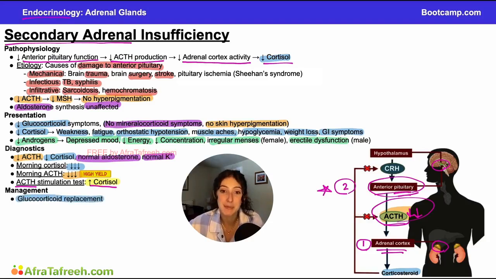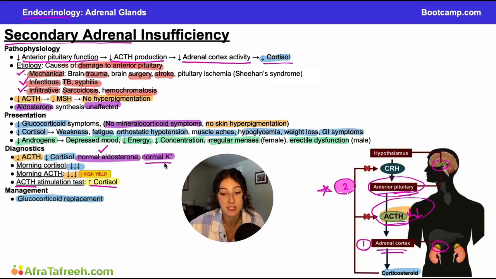So to quickly recap what we talked about in this video, secondary adrenal insufficiency is going to occur at the level of the anterior pituitary. It's going to result from anything that can damage the pituitary, like mechanical damage, ischemic damage, infectious damage, or infiltrative damage. And then you can distinguish secondary adrenal insufficiency from primary adrenal insufficiency, first because there will be normal aldosterone in secondary adrenal insufficiency as well as normal potassium.